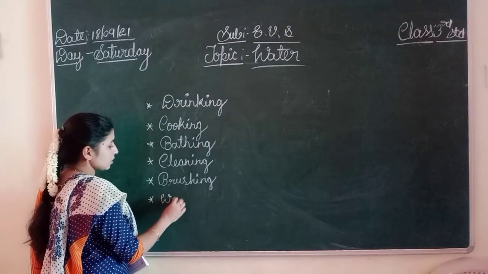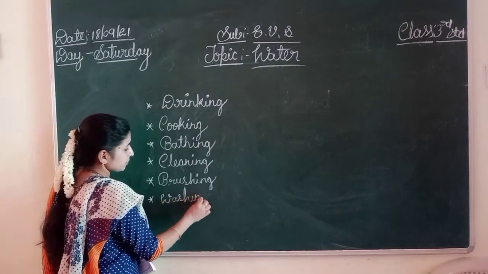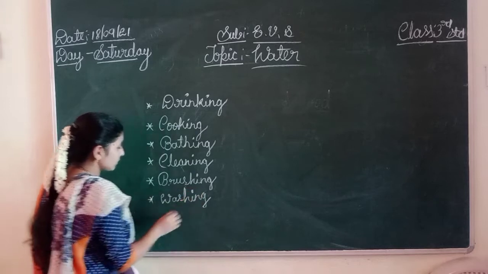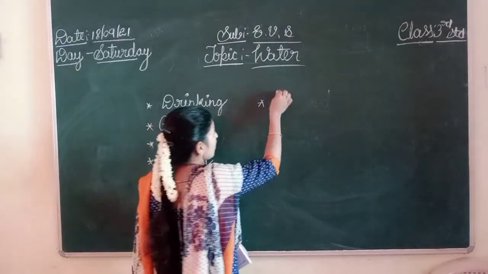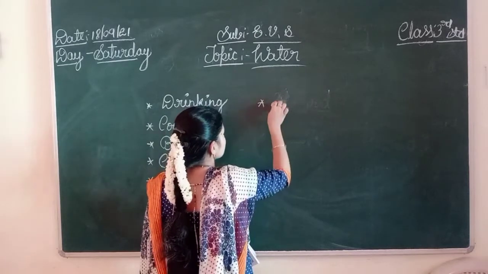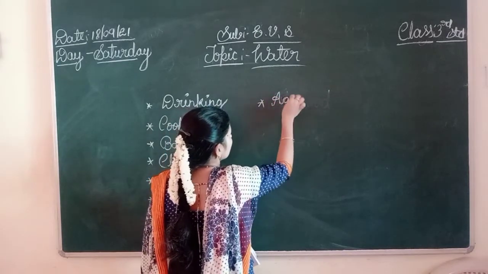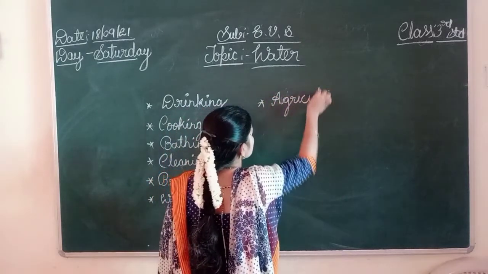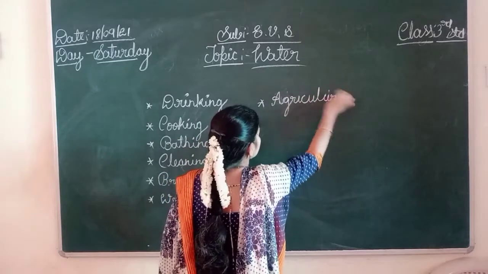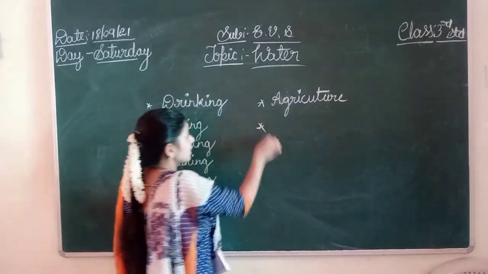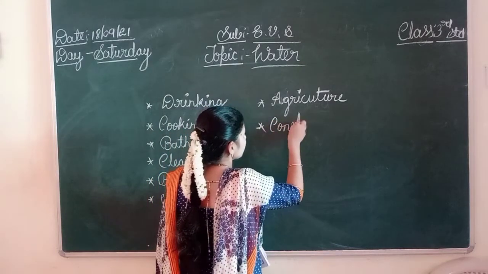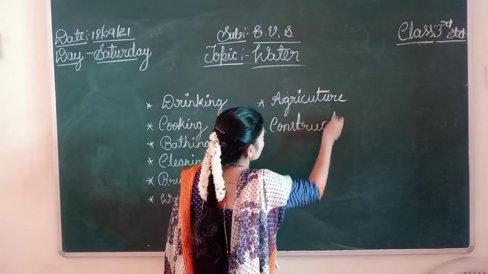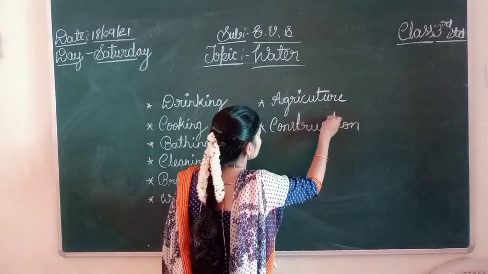Washing, we need water. Then for growing crops, agriculture purpose, we need water. Then for construction purpose, we need water.